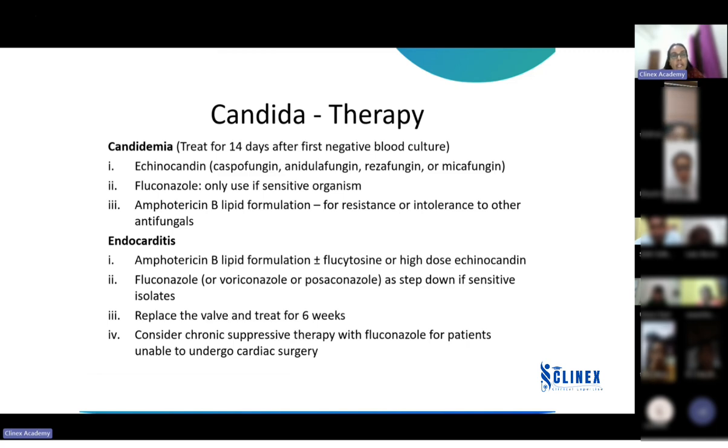So coming to endocarditis, amphotericin B with flucytosine or high dose echinocandins, and fluconazole or any azoles only if sensitive to that antifungal. If the valve has been replaced, you can treat for 6 weeks and stop the therapy. If the valve has not been replaced, chronic suppression with fluconazole has to be done.